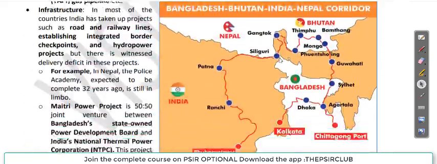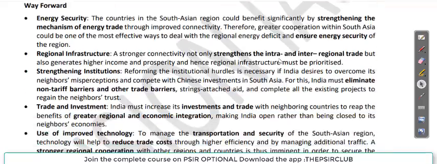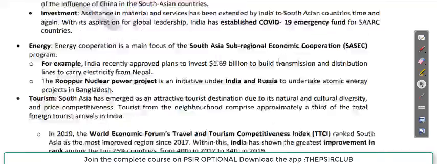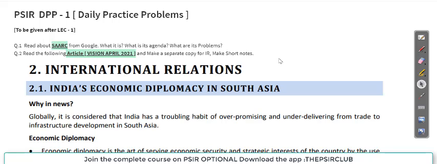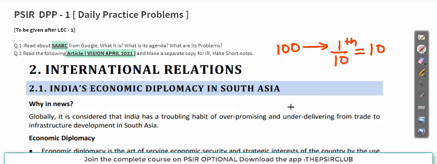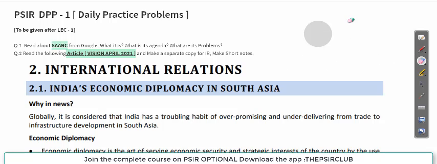Please ensure you reduce this long article to 1/10. If there are 100 words in the article, ensure your short notes have less than 1/10, that is, only 10 words. I'm pretty sure it has more than 100 words, so please condense it to a maximum of 20%, but not more than 20%. Gradually you will be writing a lot, but then you will be picking out the important things.